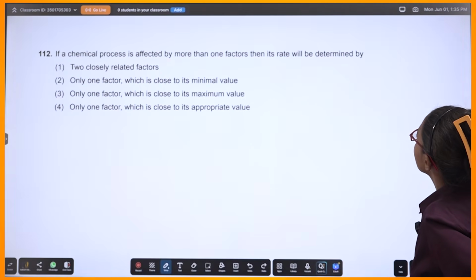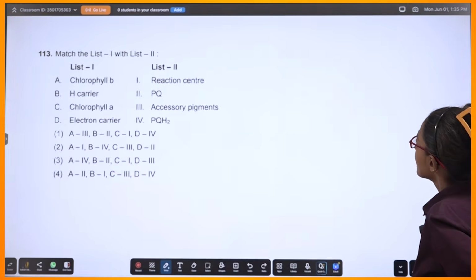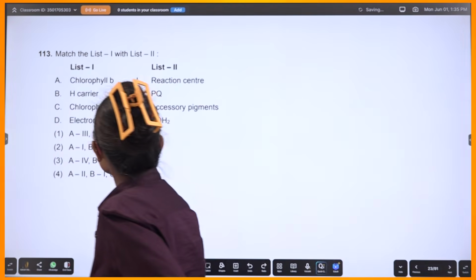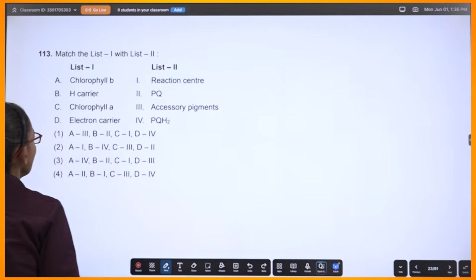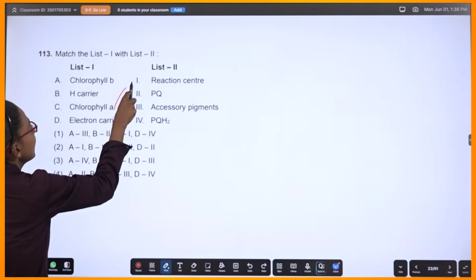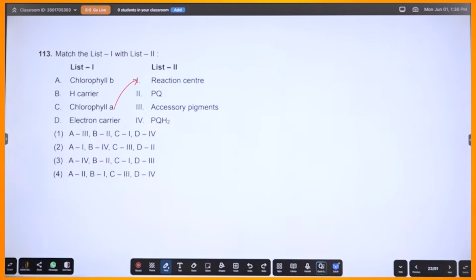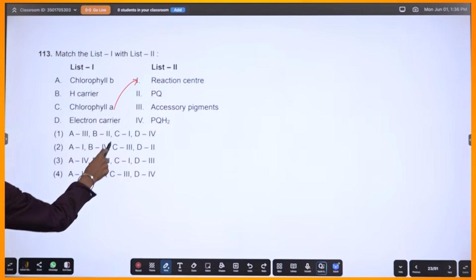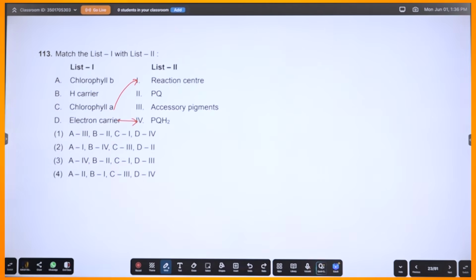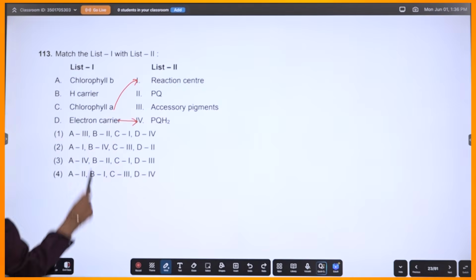Let's do something which is, yeah, let's do this match the following. Alright. So, chlorophyll A is the reaction center always. Okay. Electron carrier, plastoquinone dihydrogen. Okay. What about H carrier, hydrogen carrier?